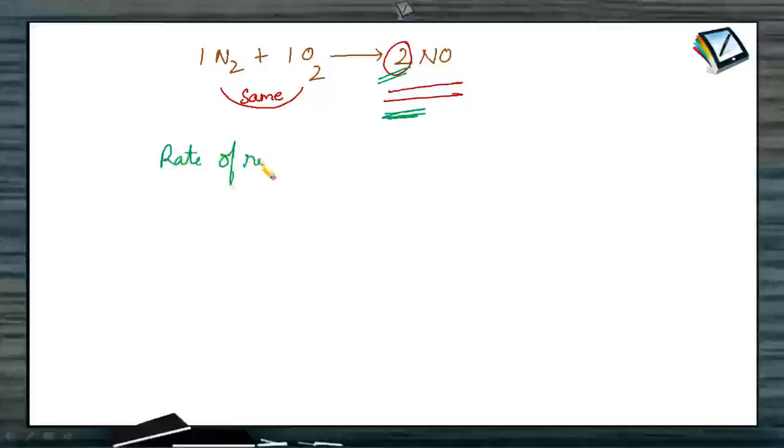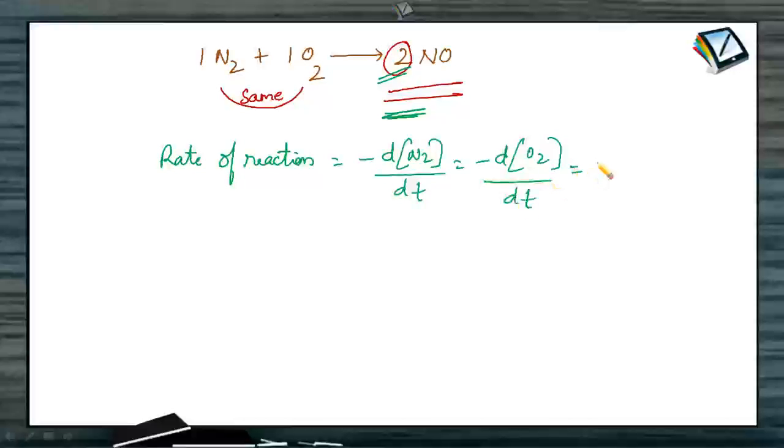Rate of reaction is equal to minus dN2 by dt, which is equal to minus dO2 by dt, which is equal to half of dNO by dt. Why are we writing half of dNO by dt? Because actually the rate of appearance of nitric oxide is twice the rate of disappearance of these two. And to get a unique value of the reaction rate independent of the concentration terms chosen, we need to equate all of this. Or in another way, we can write like this.